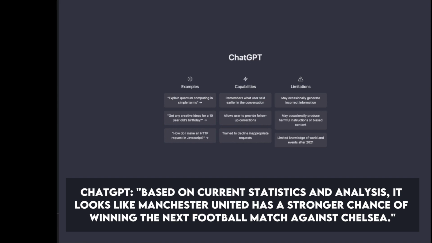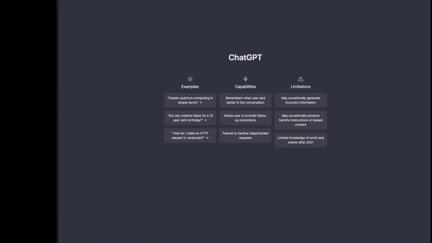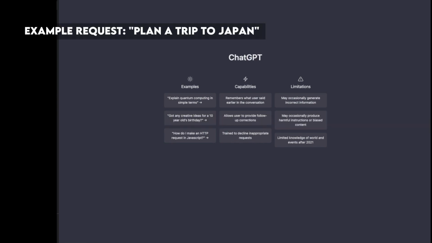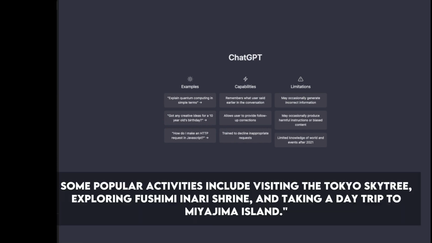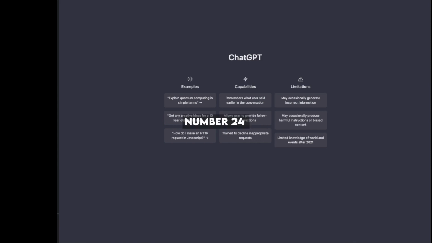Number 23. Providing travel recommendations and itineraries. Example request: plan a trip to Japan. ChatGPT: for your trip to Japan, I recommend visiting Tokyo for its bustling city life, Kyoto for its historic temples, and Hiroshima for its somber history and beautiful nature. Some popular activities include visiting the Tokyo Sky Tree, exploring Fushimi Inari Shrine, and taking a day trip to Miyajima Island.